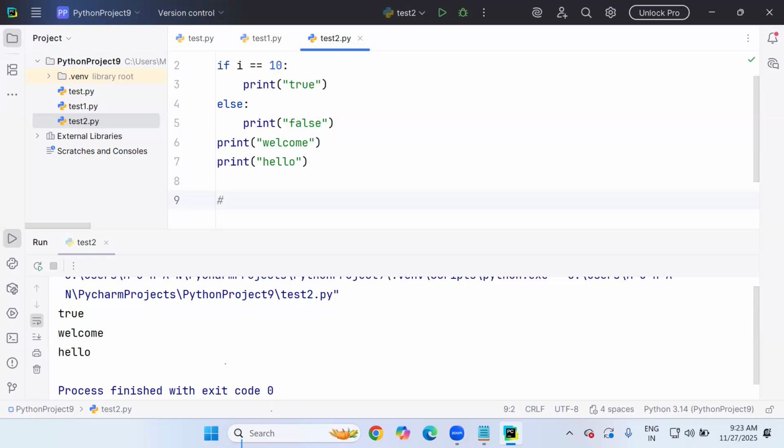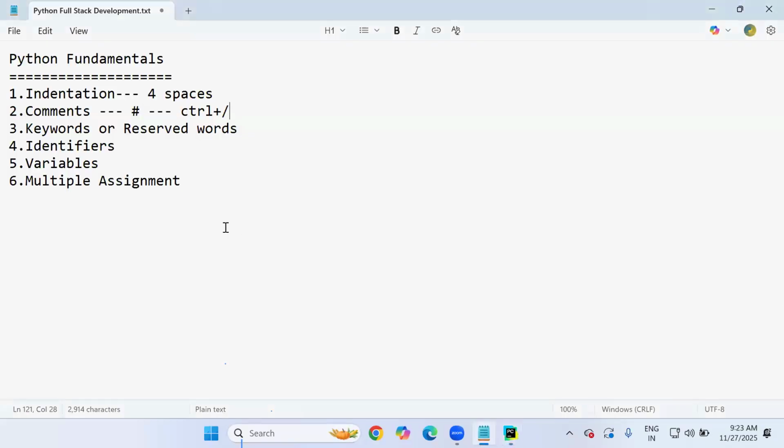You can leave comments not only for other persons, but also for yourself. Whenever you look back at your code after a long time, like 2 days or a few days after, you should understand well by reading the comment section what purpose you wrote the code like that. So this is the reason why we use the comment section in Python.